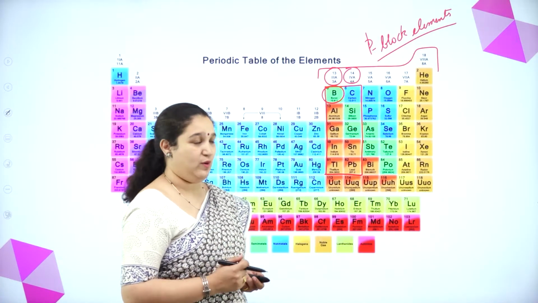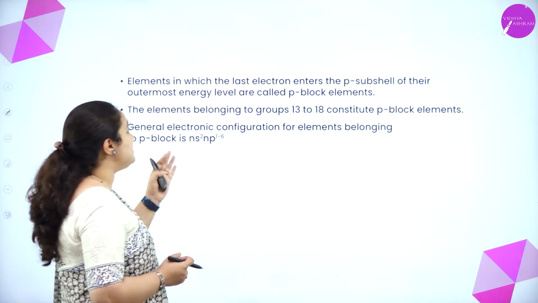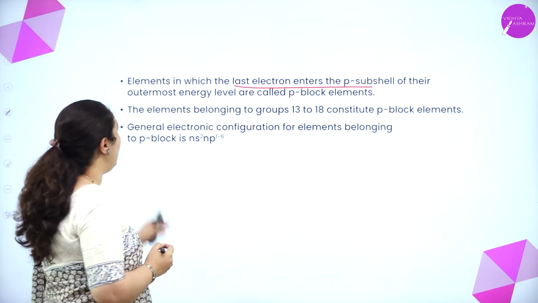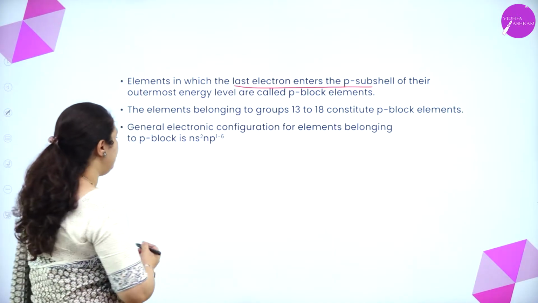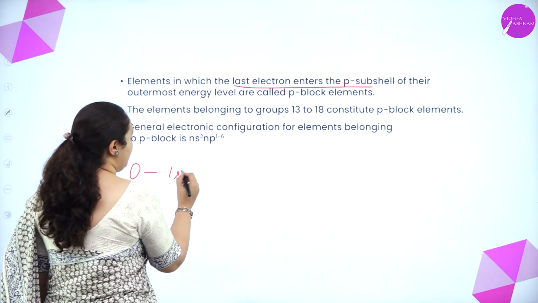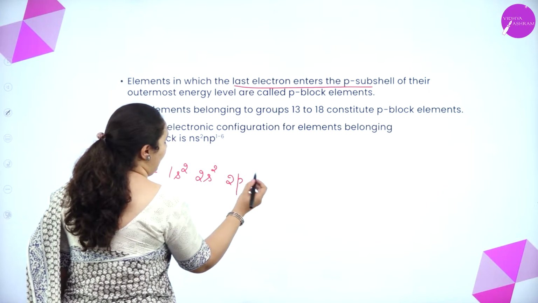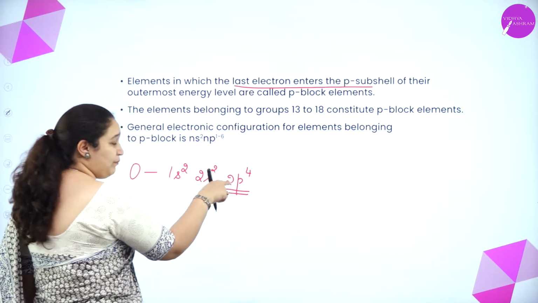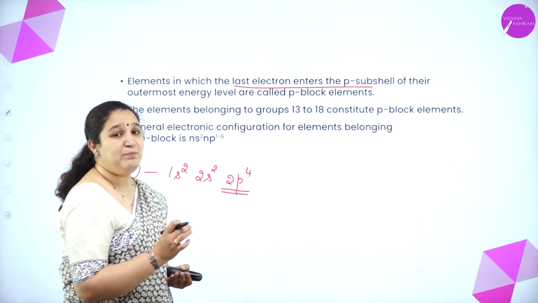So what is that? We will learn. So what are p block elements? Definition: elements in which the last electron enters the p subshell of their outermost energy level are called p block elements. For example, I'll take oxygen. Oxygen atomic number is 8. So I'll write the electronic configuration: 1s2, 2s2 and 2p4. Now the electrons are going to which orbital? It is going to the p orbital of the last shell, isn't it? That's why we call them p block elements.